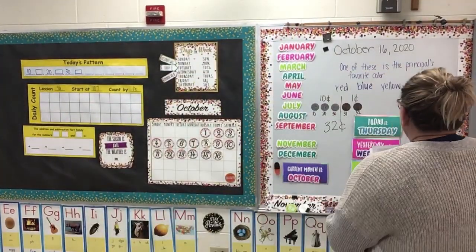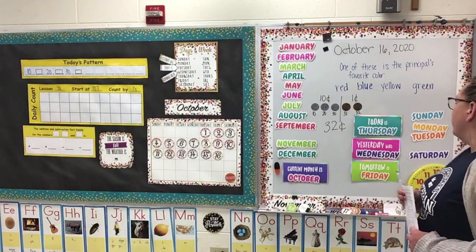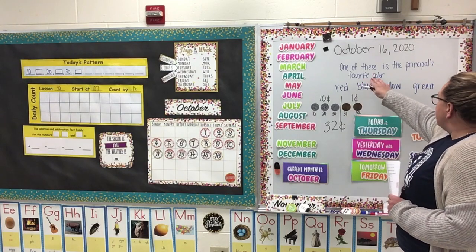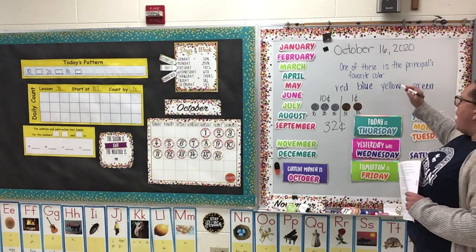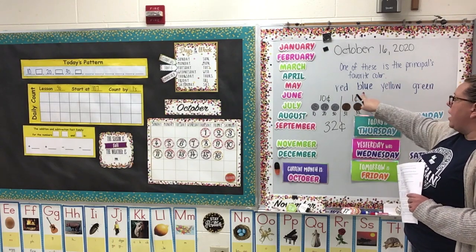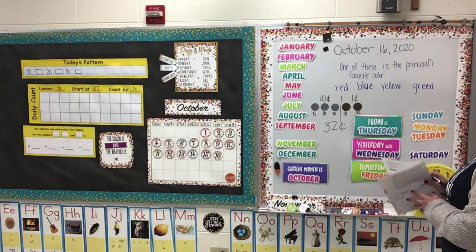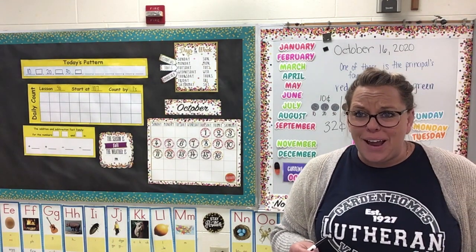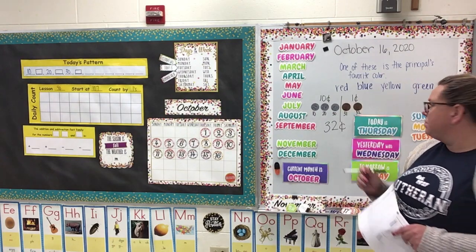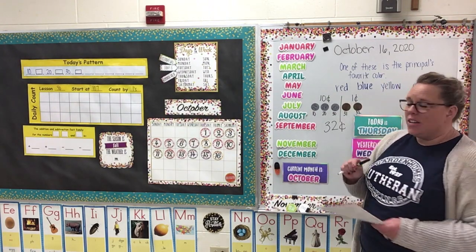All right, friends, let's go ahead and take a look at our problem of the day while we're over here. Problem of the day. It says one of these is the principal's favorite color. And we have 4 choices: red, blue, yellow, and green. Well, we have some clues to help us to find out which is the principal's favorite color. The first one says, it is not the second color listed.